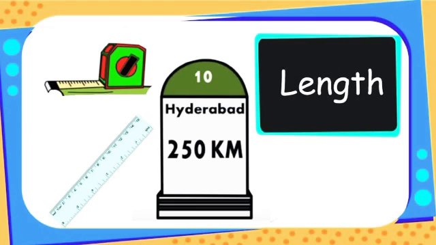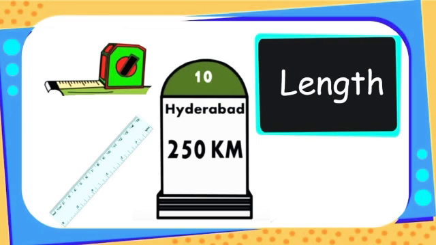So length is basically the distance between any 2 points. And when these 2 points are very far away from each other, we call it distance, not length. For example, the distance between two cities, maybe from Chennai to Hyderabad, is 250 kilometers.